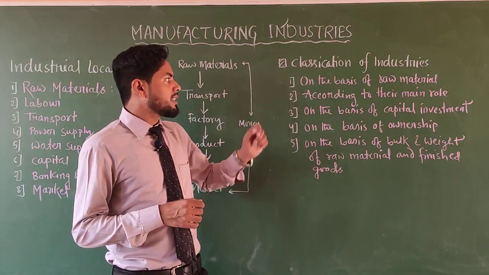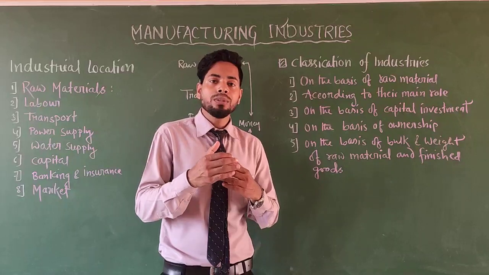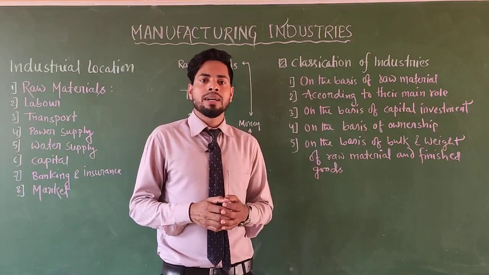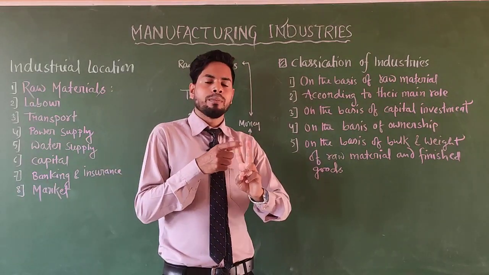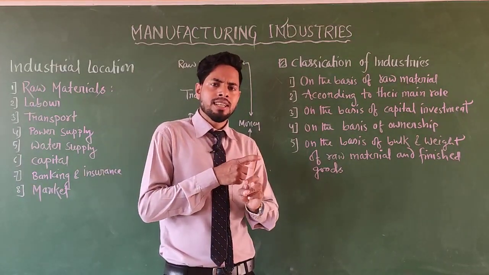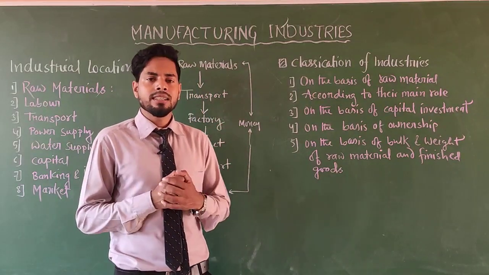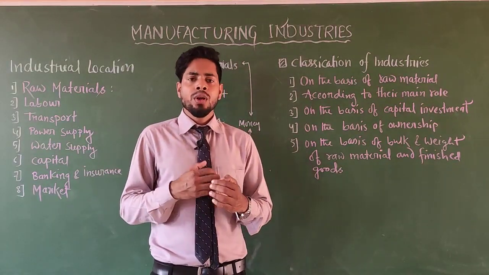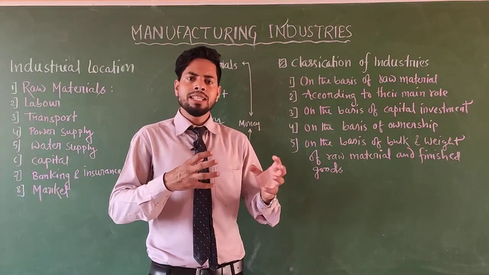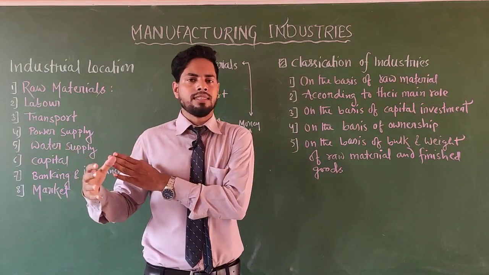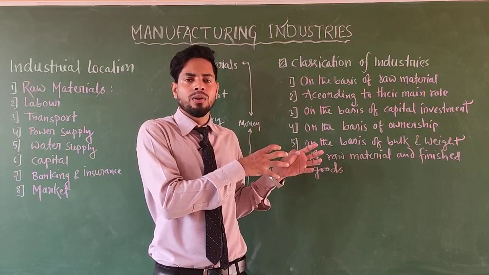Clear? The second classification is according to their main role. According to their main role, industries are also classified into two categories: basic or key industries, and consumer industries. So what are basic and key industries? When any industry produces goods and these finished goods are supplied as raw material to other industries, those industries are called basic or key industries.